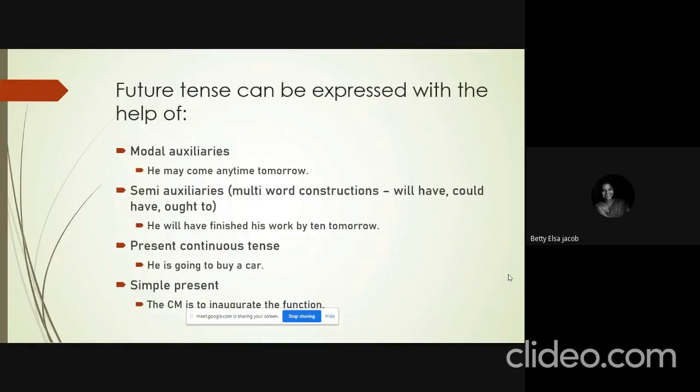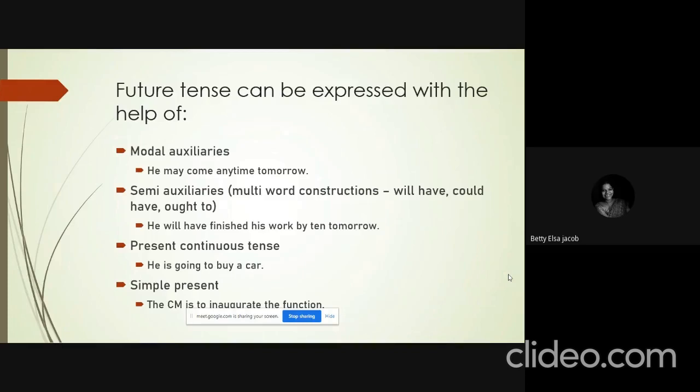Coming to the last part of this lecture, future tense can be expressed with the help of modal auxiliaries, semi auxiliaries, present continuous tense, or simple present tense. We know that we usually use will or shall to refer to the future tenses, but we can also use modal auxiliaries like may.